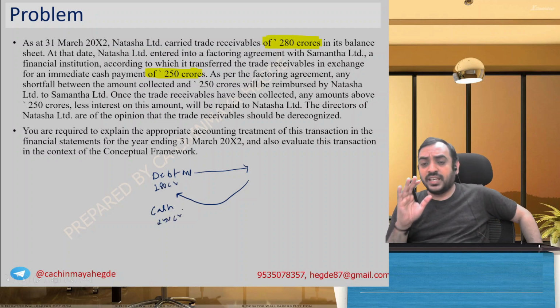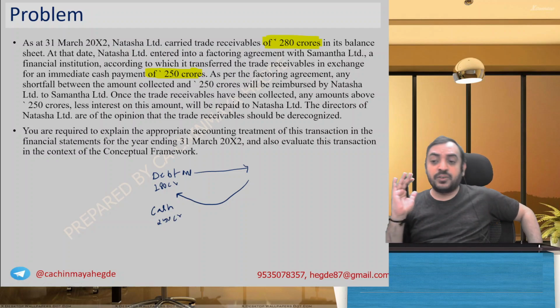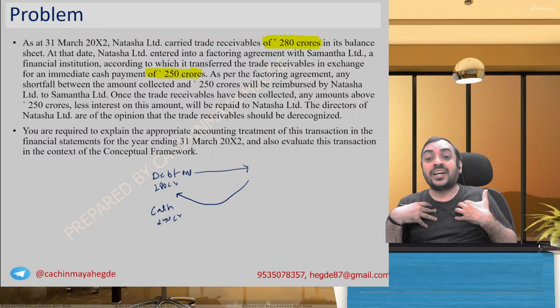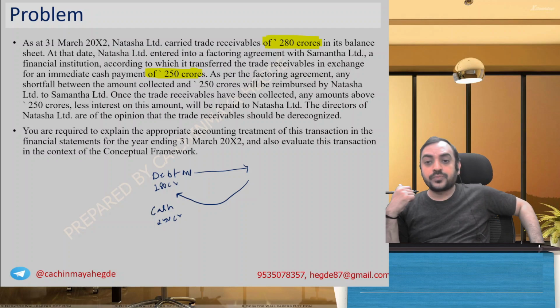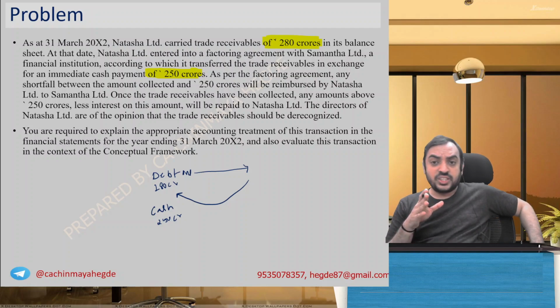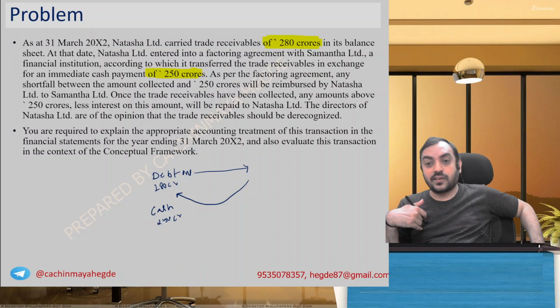You understood the meaning of this? Factoring arrangement means you transfer the receivable and they will collect on behalf of you. It's like outsourcing it and they'll give you the money. It's very similar to bill receivable. In bill receivable also you have the same thing, right? You go to a bank and you discount with the bank, they'll pay you less. That is called bill discounting. This is the receivable, debtors, so you call it factoring.